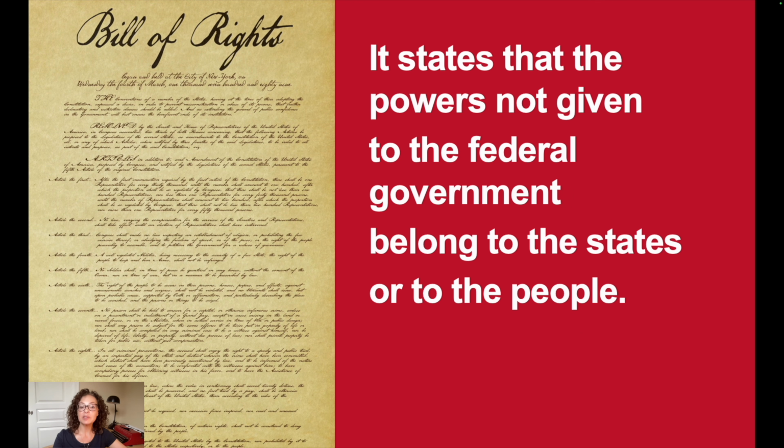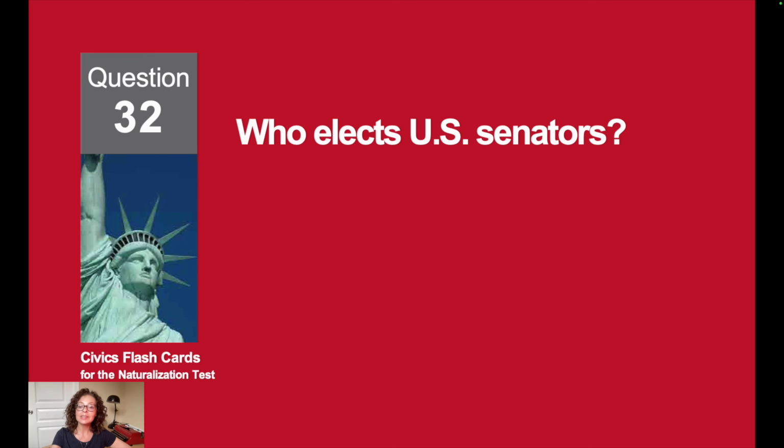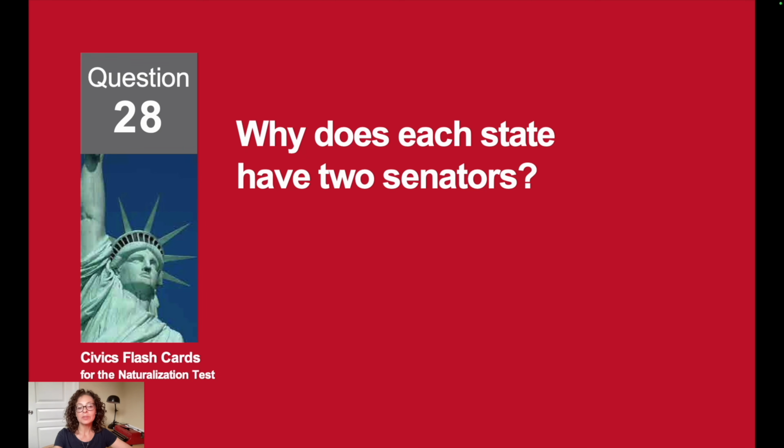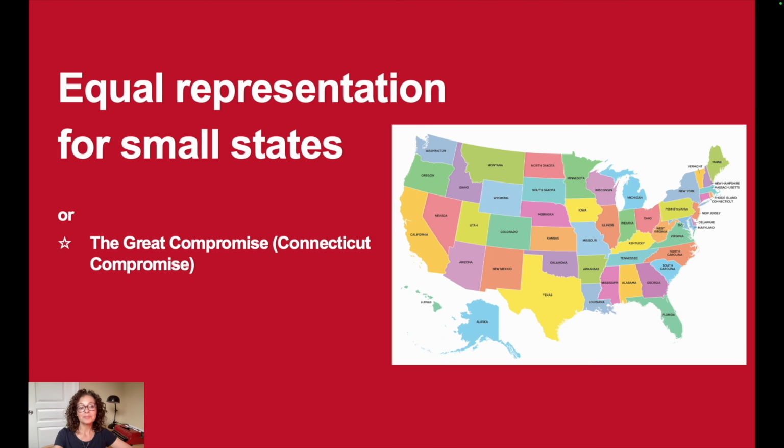The 10th Amendment states that the powers not given to the federal government belong to the states or to the people. Who elects U.S. senators? Citizens from their state. Why does each state have 2 senators? Equal representation for small states.